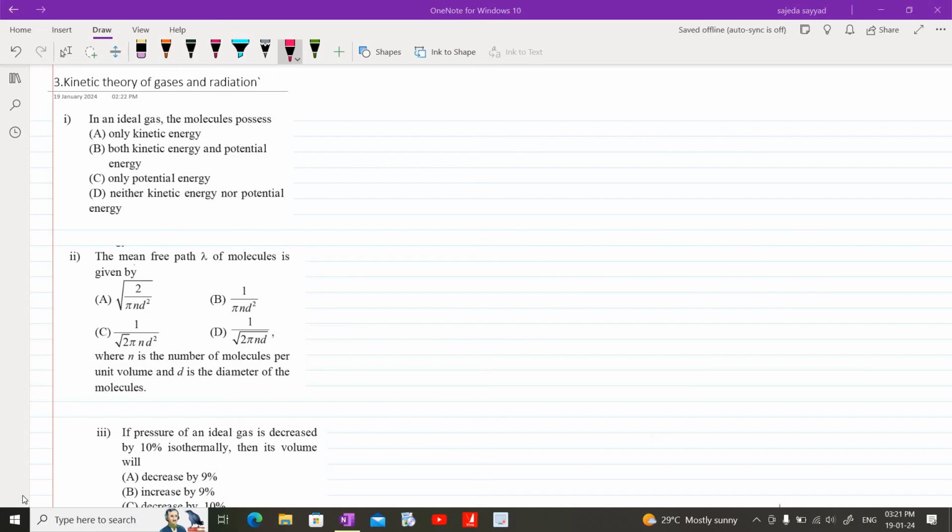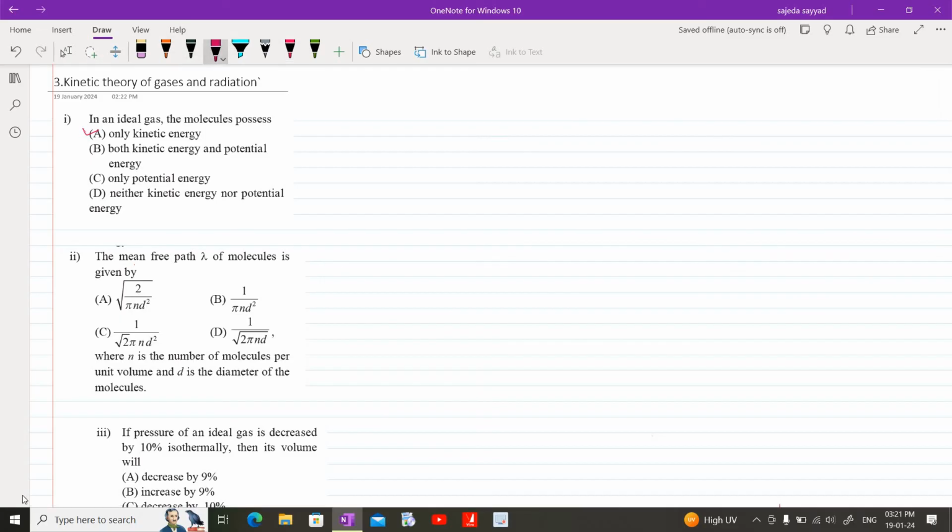Answer to this question is only kinetic energy because in an ideal gas, all the molecules are in a state of random motion, and if something, though having very small mass, is in a state of motion, it possesses kinetic energy. Therefore, answer to this question is only kinetic energy.